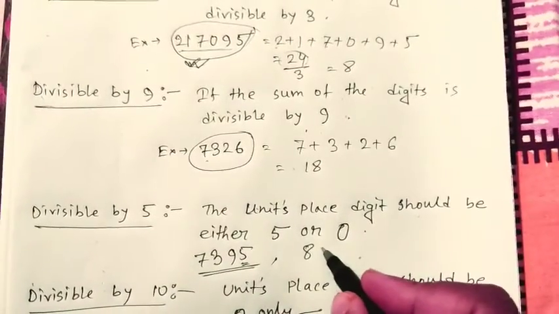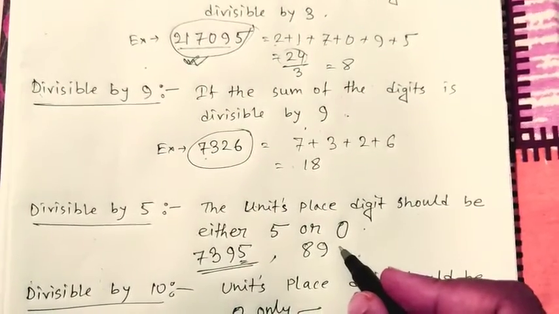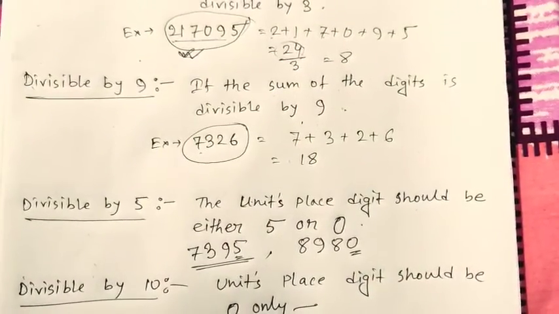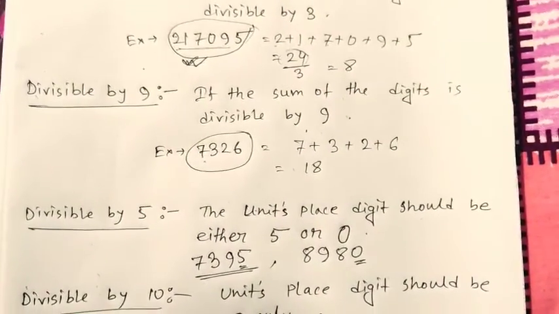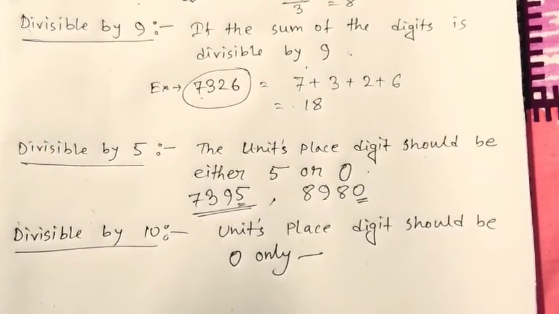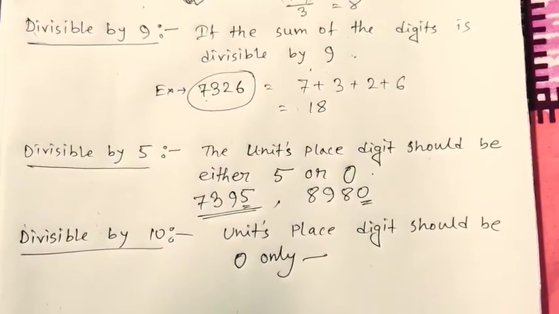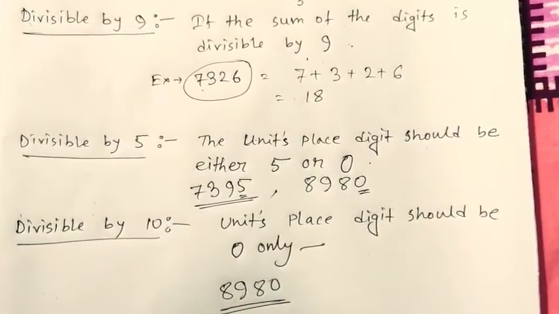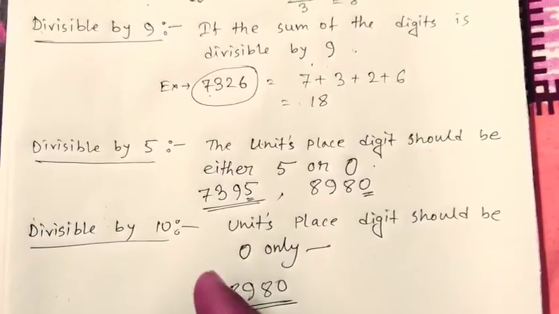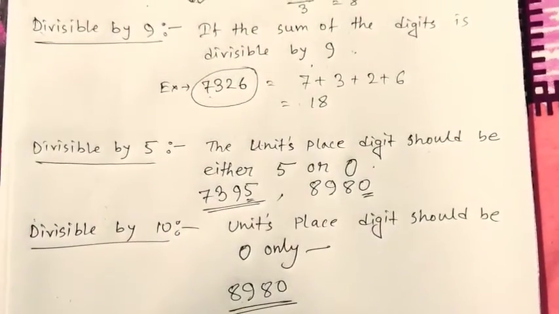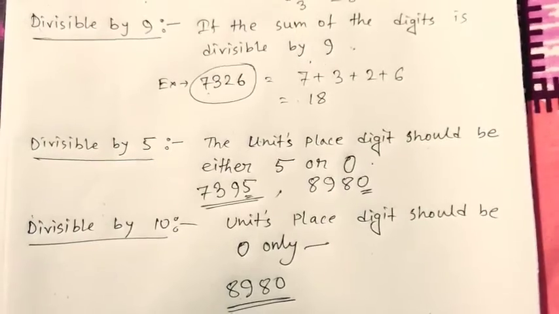Again, 8980. The last digit is 0. So obviously, it will be divisible by 5. Similarly, the divisibility rule for 10 is unit place digit should be 0 only. That means 8980 will be divisible by 10 also. But the first one, 7395, will not be divisible by 10 because the unit place digit is not 0.